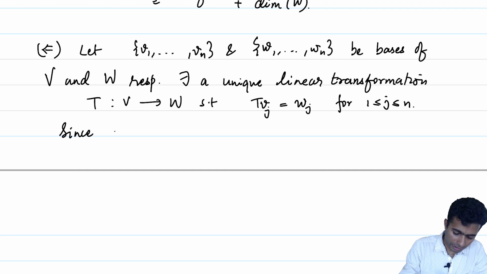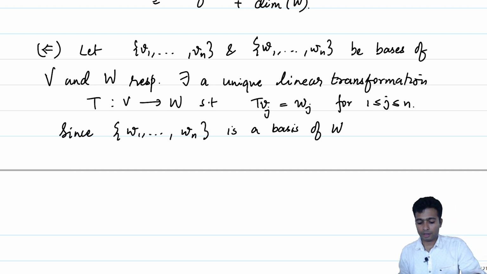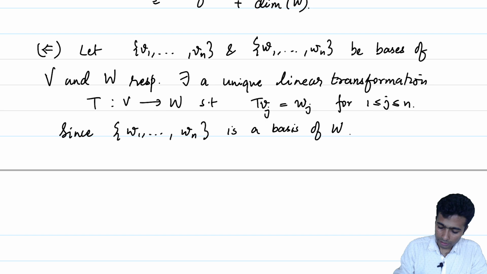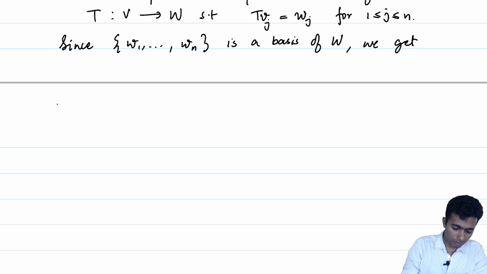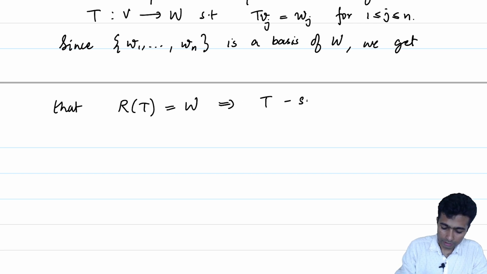I'll just leave this as a check: since W1 to Wn is a basis of W, you should go back and check that the T(Vj)s exactly turn out to be a spanning set of the range space of T. We get that the range of T is equal to W, which implies T is surjective.